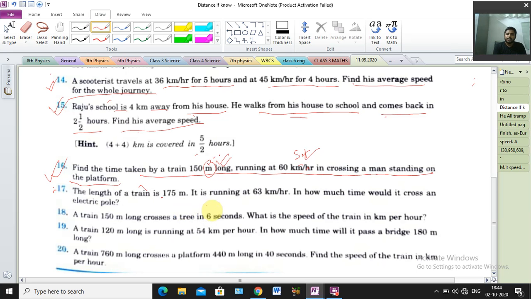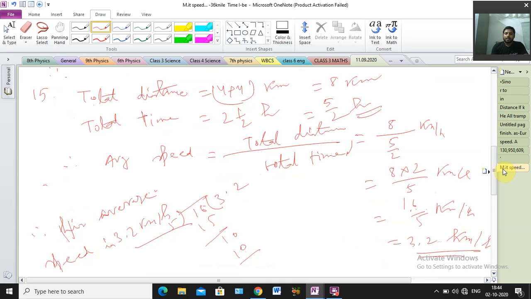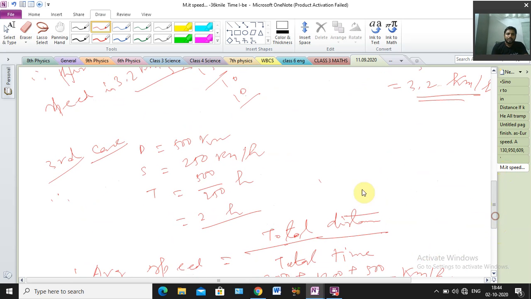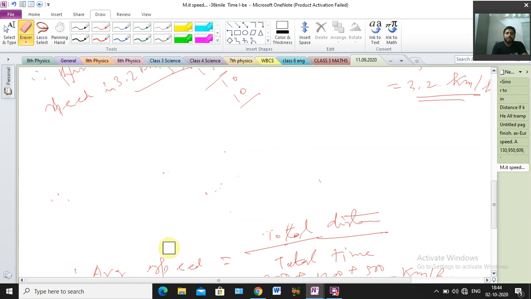Clear? Question clear? So here two things are given, speed and distance. We have to find out the time. But units are not equal, so we have to change it. At first we have to write the data, whatever is given. Just a minute. You have to try it at first, otherwise I will do it.